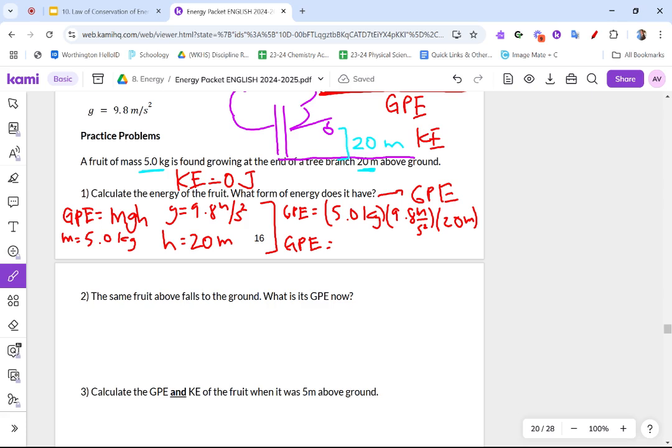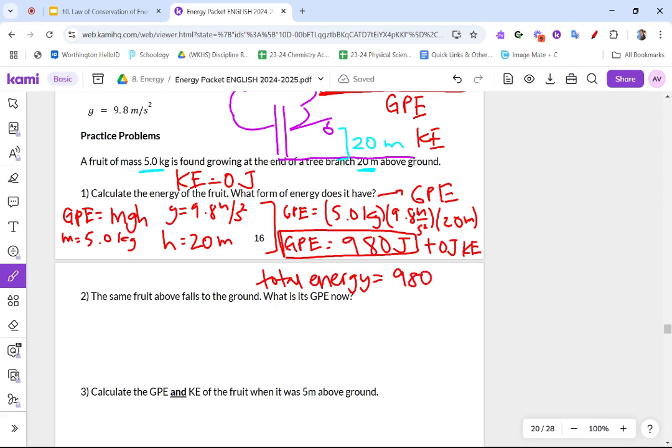20 times 9.8 times 5. I get 980 joules of gravitational potential energy, which right now is also the total energy. Because remember, I have 980 joules plus 0 joules of KE. So my total energy is also 980 joules.